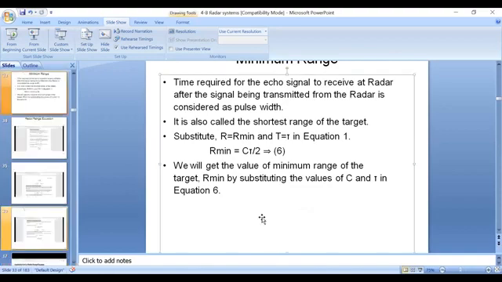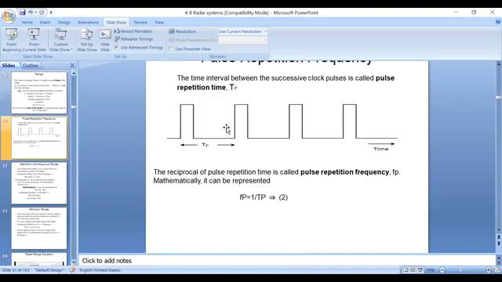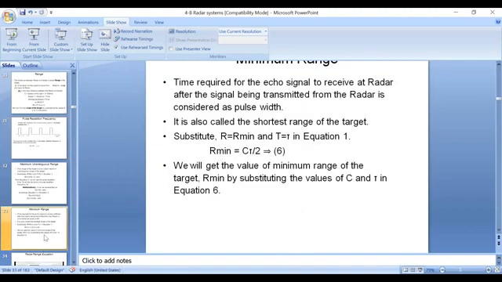Coming to the minimum range: it is the time required for an echo signal to be received at the radar after the signal is transmitted from the radar, which is considered as the pulse width. It is also called the shortest range of the target, and that shortest range is called the minimum range of the target. Actually, this is called the pulse width. By substituting R equals R minimum and T equals tau, we are able to calculate the minimum range, where tau is the pulse width here.